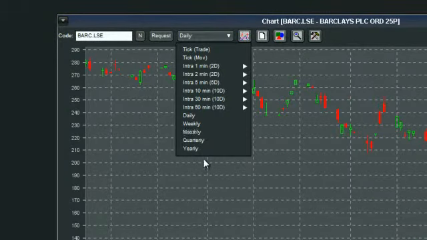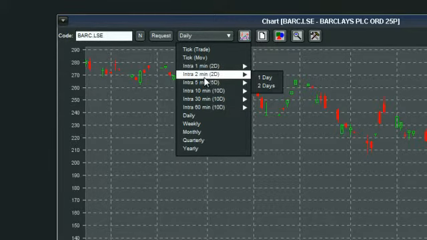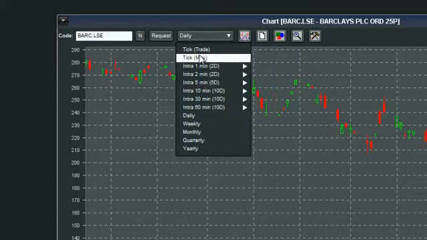Charts can be organized in many different formats. We can have yearly, quarterly, monthly, weekly, down to all your different intraday charts, which do go back historically as well, all the way up to a tick movement or a tick trade chart. This is all updated live, depending on the data feeds that you do have, and will keep rolling throughout the day for you.